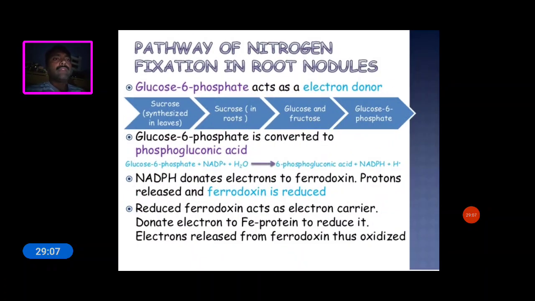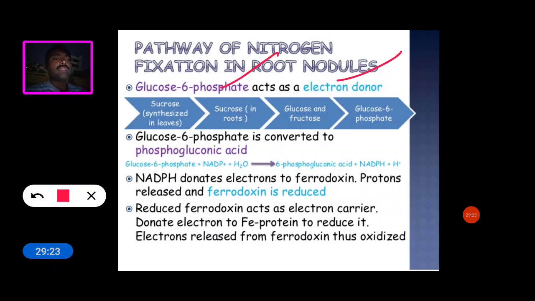Now, the pathway of nitrogen fixation in root nodules. Where nitrogen fixation starts, glucose 6-phosphate acts as an electron donor.